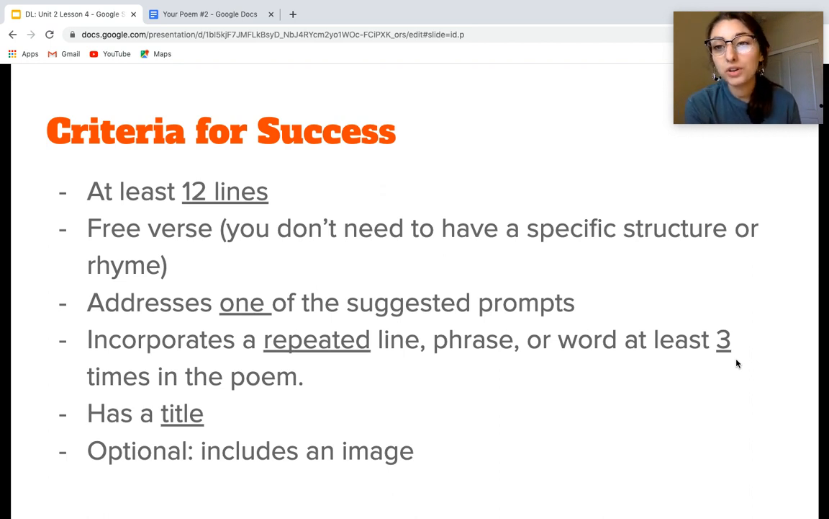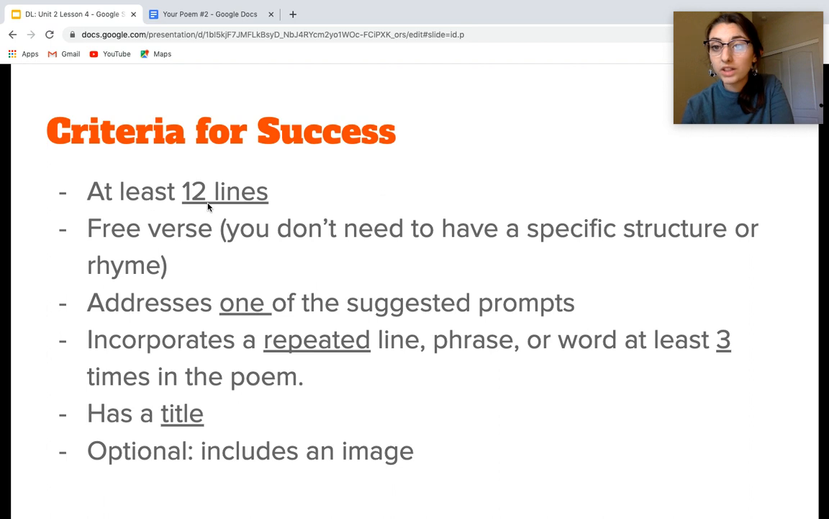And then optional, you can go ahead and attach an image on there if you would like, but you do not have to do that, as some people might not understand exactly how to do that on Google Docs. So that's what I'm looking for. The big one is this incorporates a repeated line, and then making sure it has 12 lines and it addresses one of the suggested prompts.